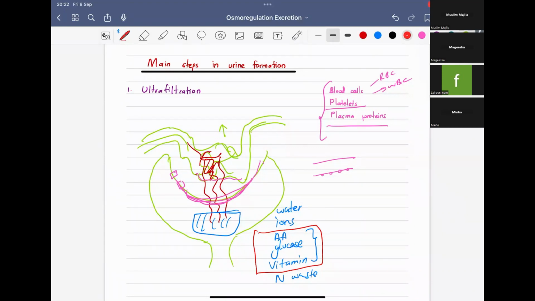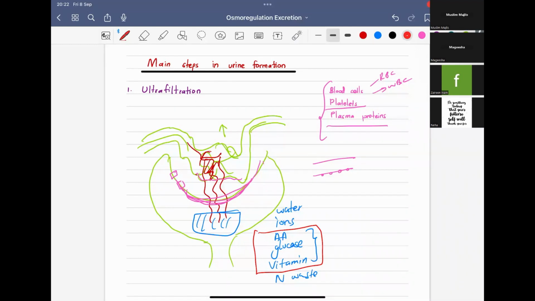So unfortunately they are filtered because they are small particles. Also there was high pressure there, so it was filtered. But our body really needs amino acids, glucose, and vitamins. That is the whole reason why we eat, right? So if we just let them go through urine, it is of no use. So therefore, we have to reabsorb them back. Okay, so this is what is going to happen next.